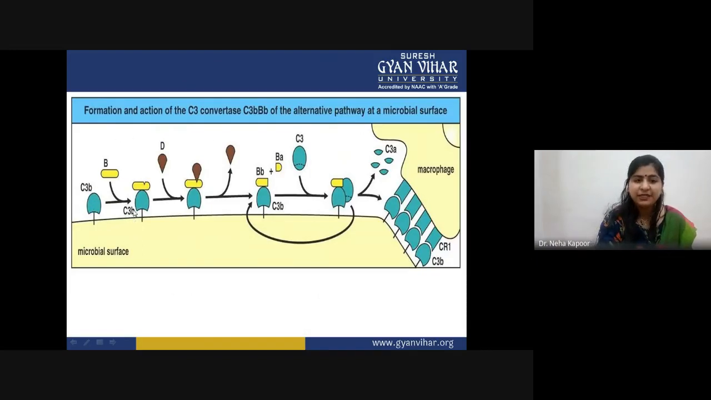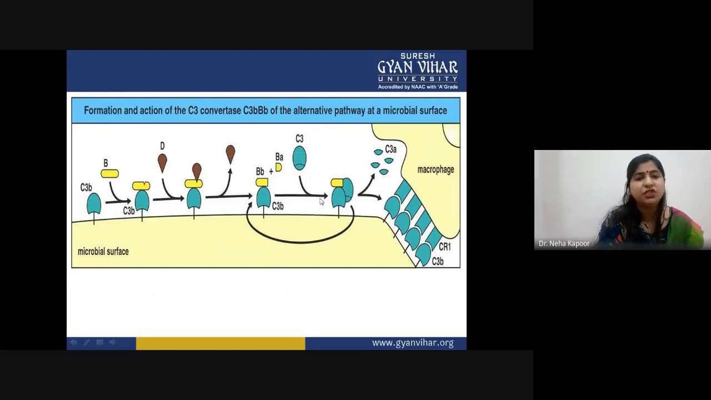C3b, the factor B is coming, it is being attached. Now the factor D is coming, it is attaching here, and it is cleaving this factor B into two parts, that is Bb and Ba. After that, the C3 convertase step is complete. The C3 would again be attaching to this complex and it would be cleaved. However, this step will keep on cycling here.